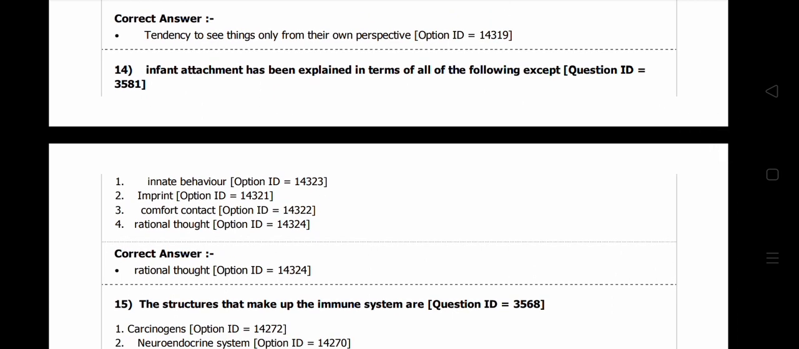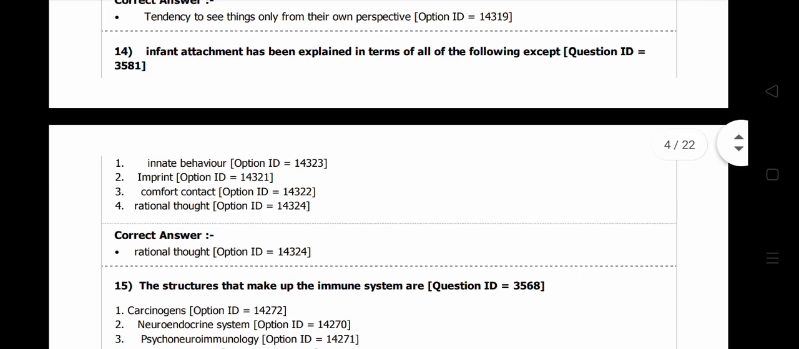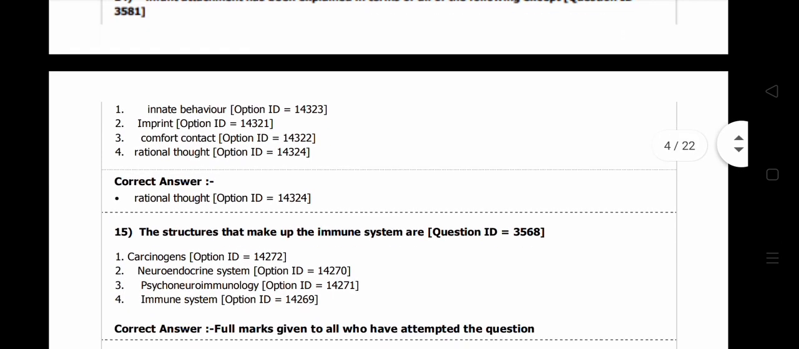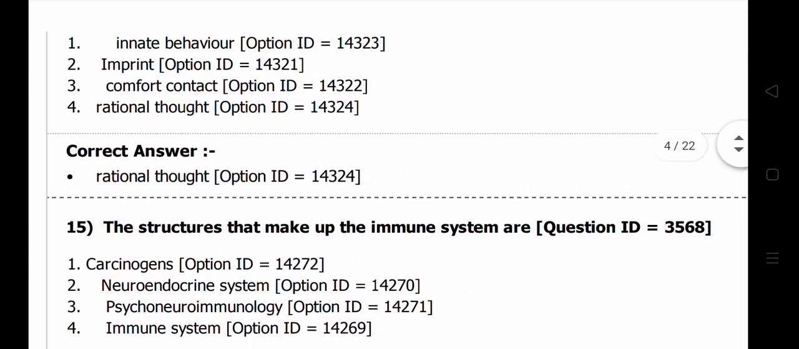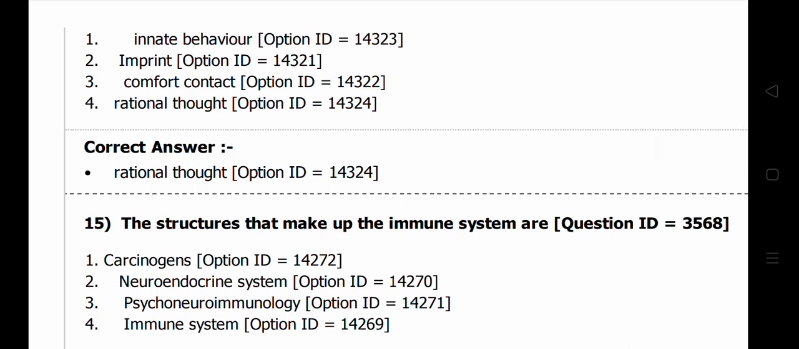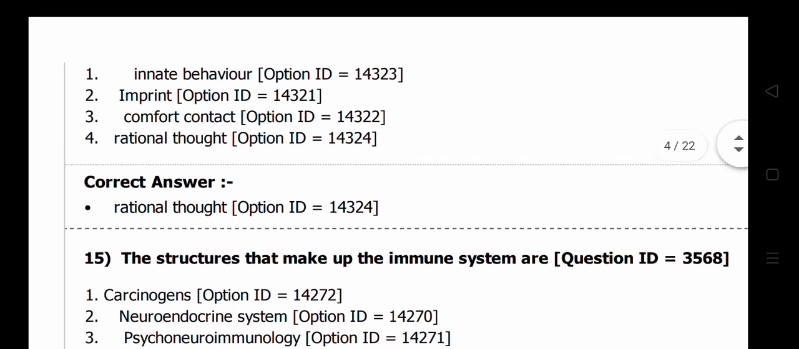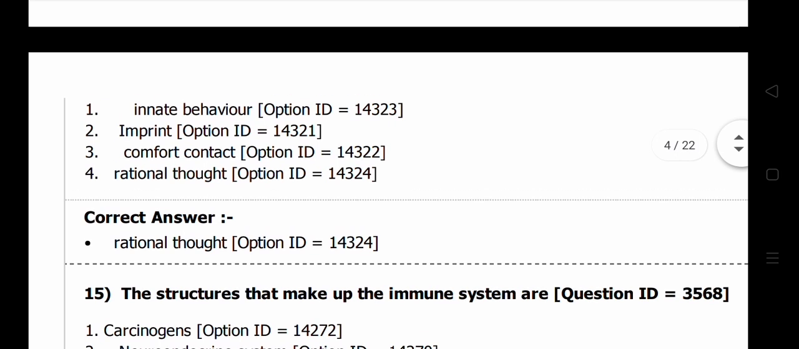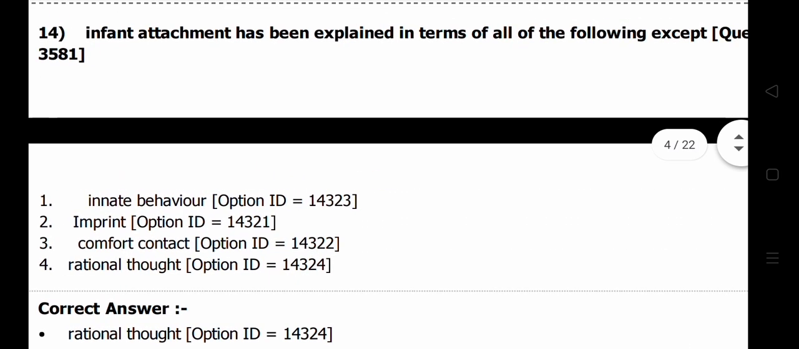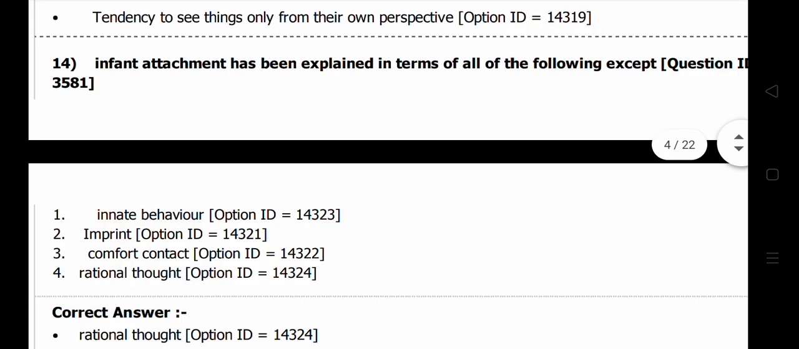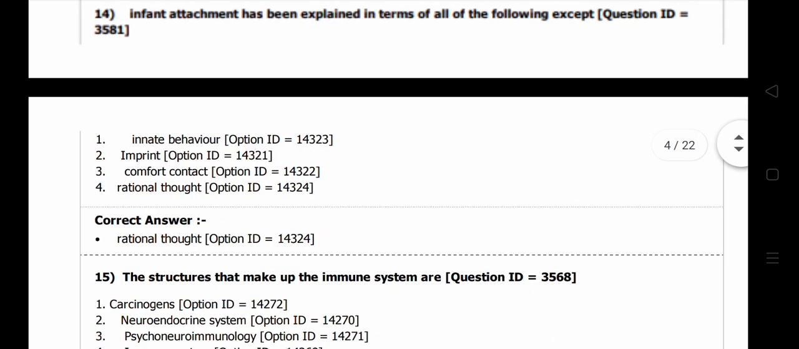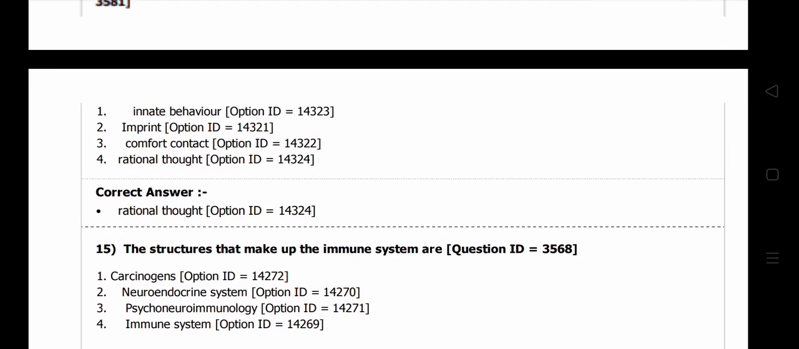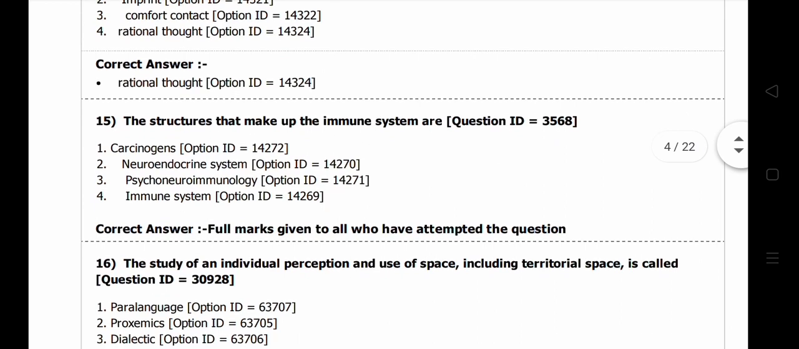Infant attachment has been explained in terms of the following except: innate behavior, imprinting, comfort contact, and rational thought. Okay, so here the right answer is rational thought, because rational thought is not related to it. Innate behavior is related to infant attachment, imprinting is also related to infant attachment, and comfort contact is also related to attachment.